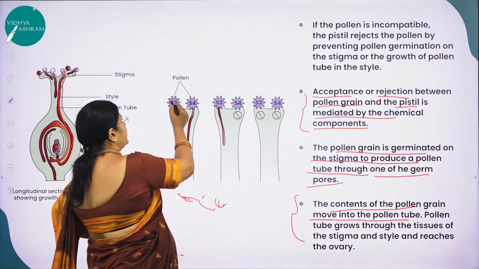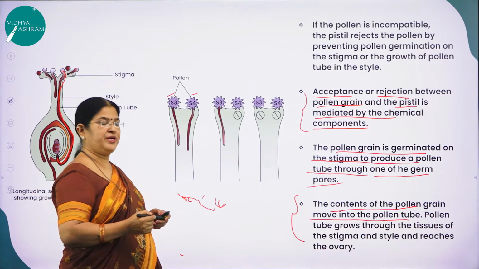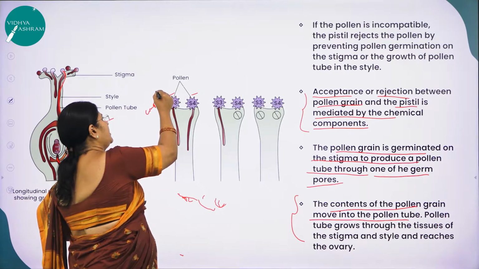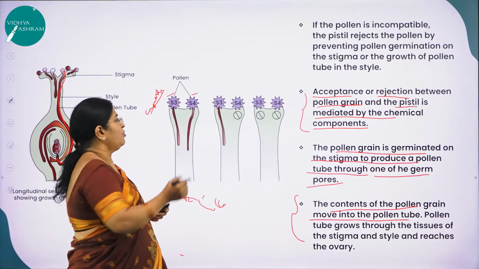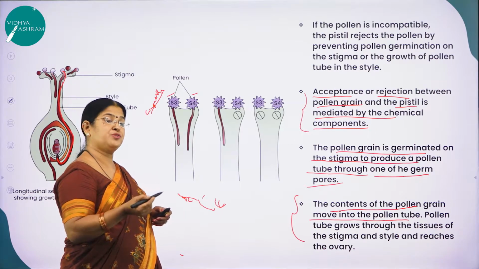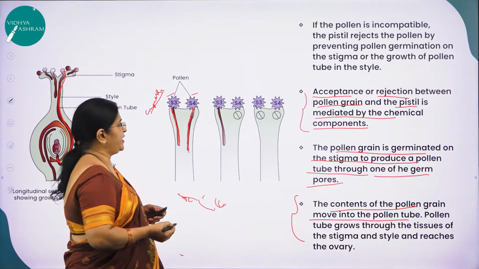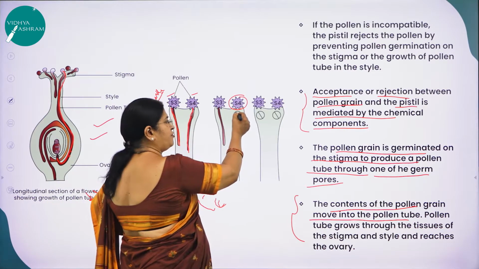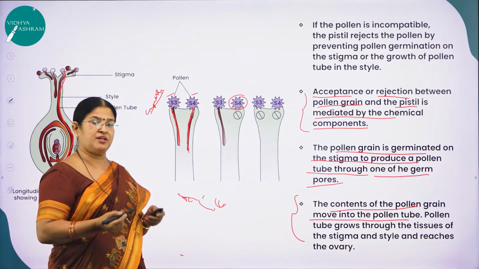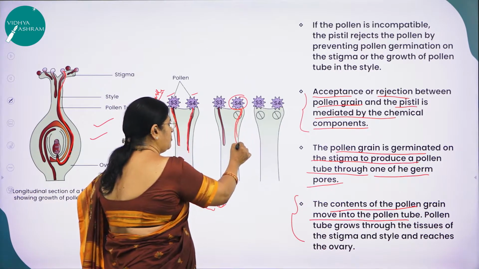Here you can see the pollen grains. So why is there a formation of a pollen tube here? Only because compatible pollen grains are deposited on the stigmatic surface. Only when compatible, that is, when the pistil recognizes the pollen grains of its own species, can you see the formation of a pollen tube like this. Here you can see that there is no formation of a pollen tube. Maybe unwanted pollen grains have been deposited on the stigmatic surface. That is the reason why you don't see the formation of a long pollen tube like this.